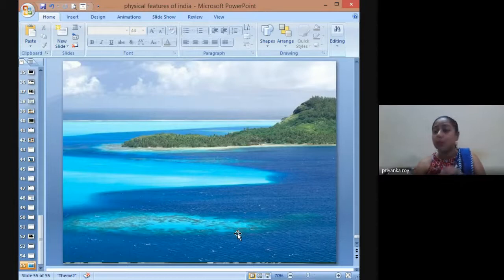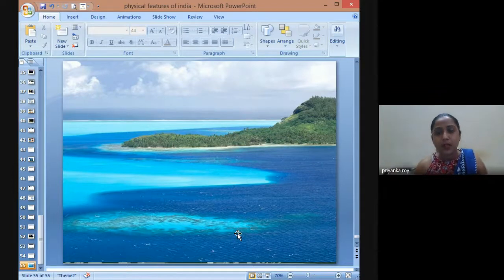Then in the west we have the desert. In the center we have the Central Highlands and Deccan Plateau, composed of three parts: Central Highland, Deccan Plateau, and Chota Nagpur Plateau. Then in the Western Peninsula, we have the Western Ghats and Western coastal plains. In the eastern part, we have the Eastern Ghats and Eastern Coast.